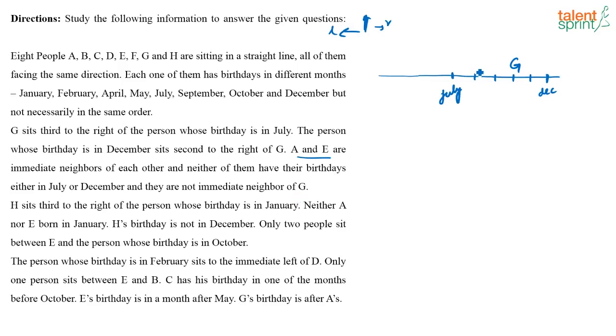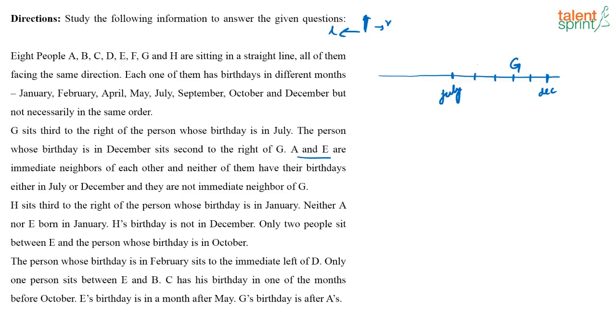What does that mean? See, A, E cannot come here because A and E are not immediate neighbors of G. A, E cannot come here because none of their birthday is in December. Again, A, E cannot come here because none of their birthdays is in July. And A, E also has to be together. So now you have two possibilities here.